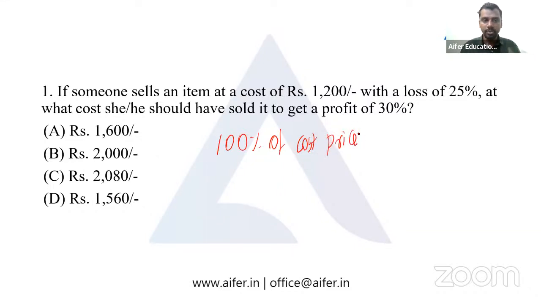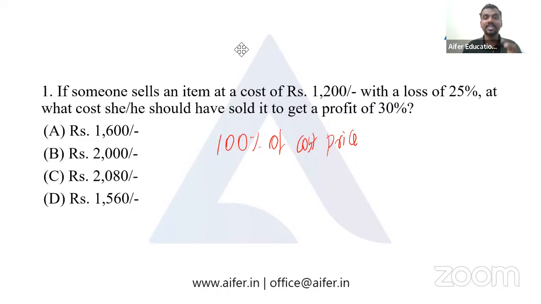If a particular item is sold at the same price it is bought, then we can say it's sold at a value of 100% of the cost price. Now let's think of the scenario of having profit and loss.